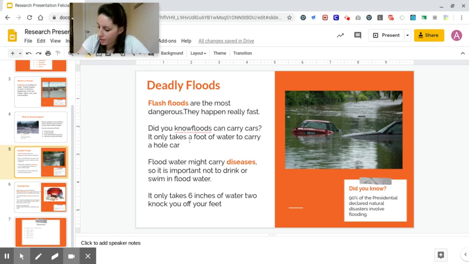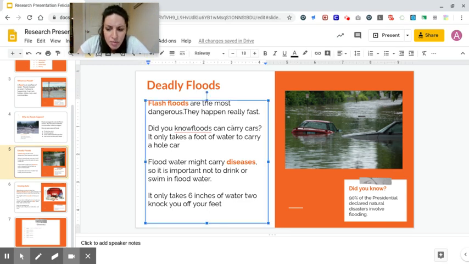All right, let's go to P, punctuation. I'm looking for end marks, commas. Let's see. Flash floods are the most dangerous. There's my period. But it looks like this sentence is really close to my other sentence. Oh my goodness, I forgot a space. I just continued it and sandwiched it right on both sides of that period. So I'm going to go to the right of my period and the beginning of the next sentence, and I'm going to add a space there.